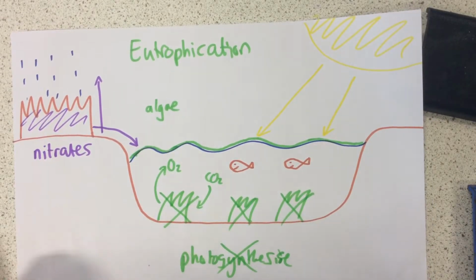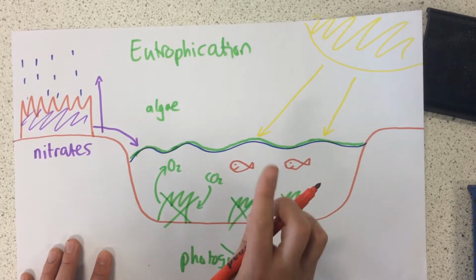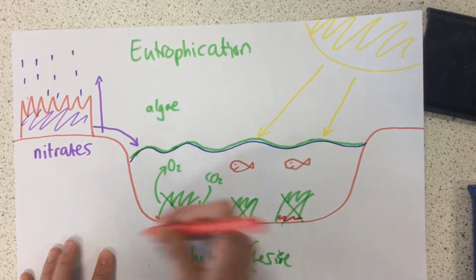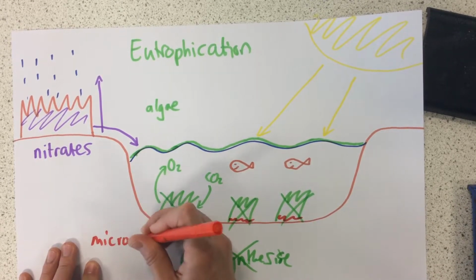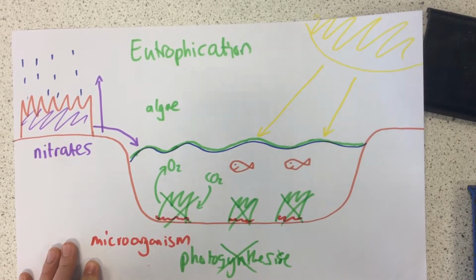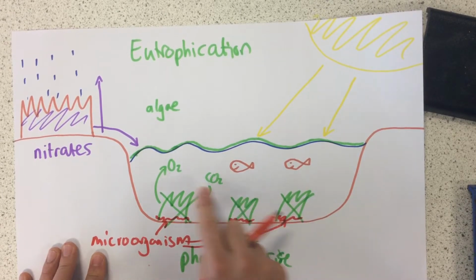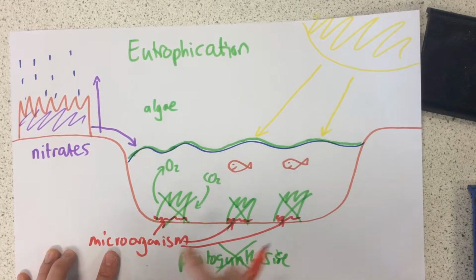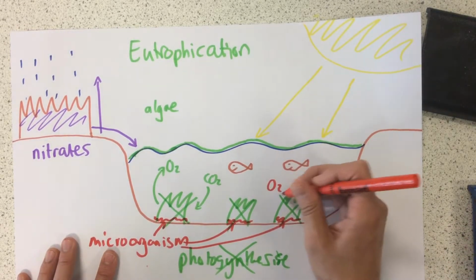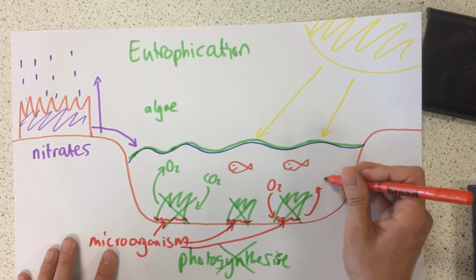What's also a problem is when these plants die, now this is the stage people often forget, so listen carefully. When these plants die, lots of microorganisms come along and break down all of these dead plants. Remember, a microorganism is just a tiny living thing. Now, because microorganisms are living things, they respire. And as they do, they take in some of the oxygen from the water and they release more CO2.